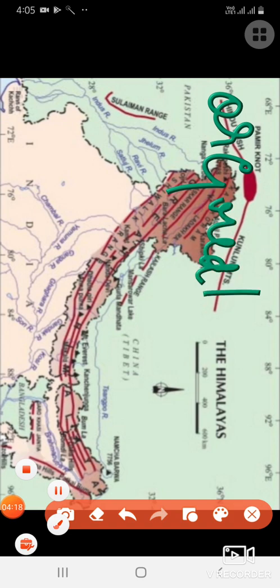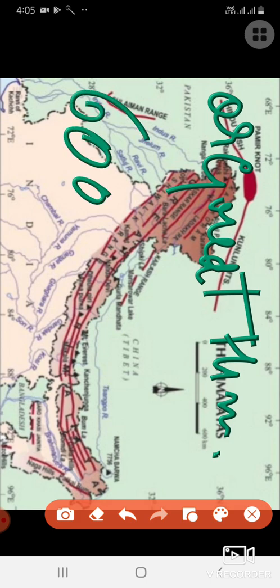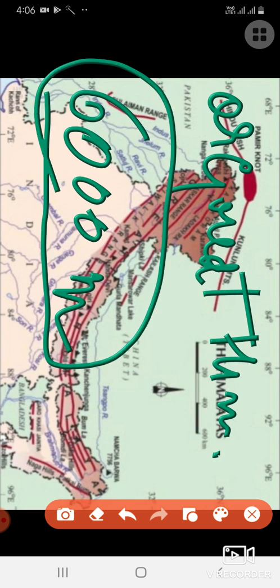Now when we see Himadri, they are the continuous range and their average height is 6000 meter. What is the average height of the Himadri range? 6000 meter. And the Himalayan peaks like Mount Everest, Kanchenjunga.